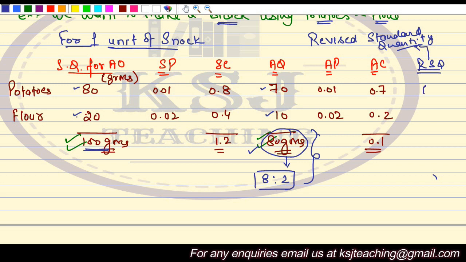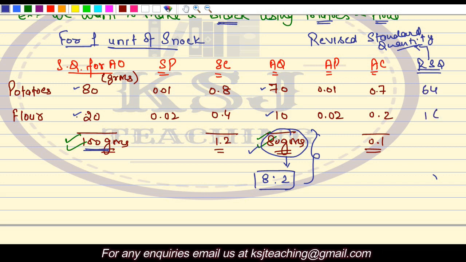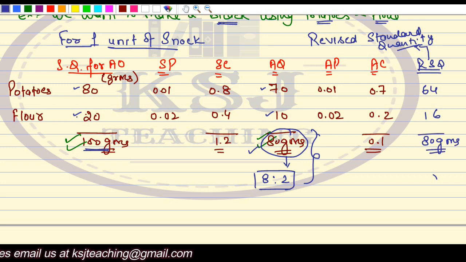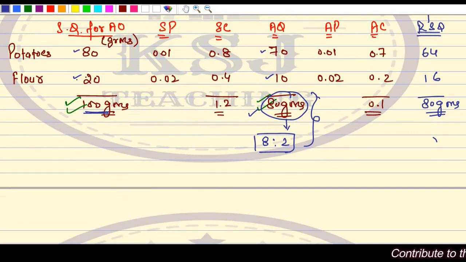So the revised standard quantity is 64:16, total 80 grams. Actual quantity will be distributed in the ratio of standard quantity for actual output.